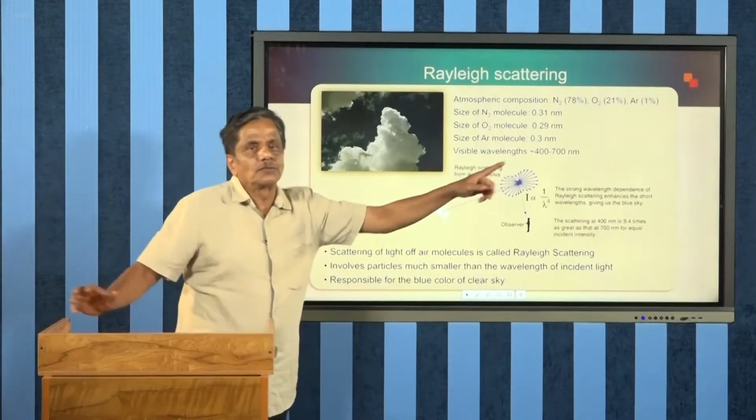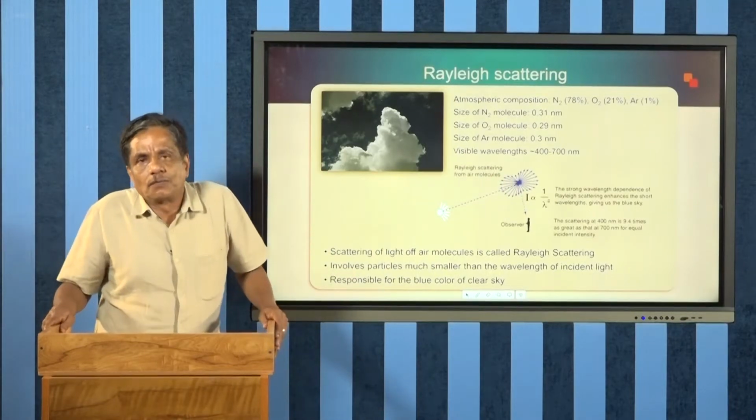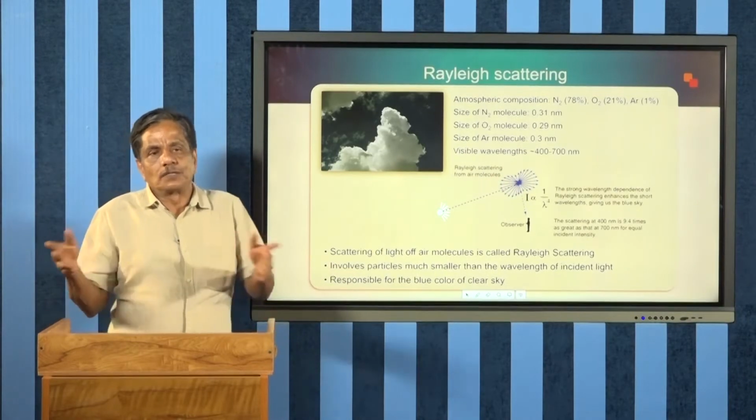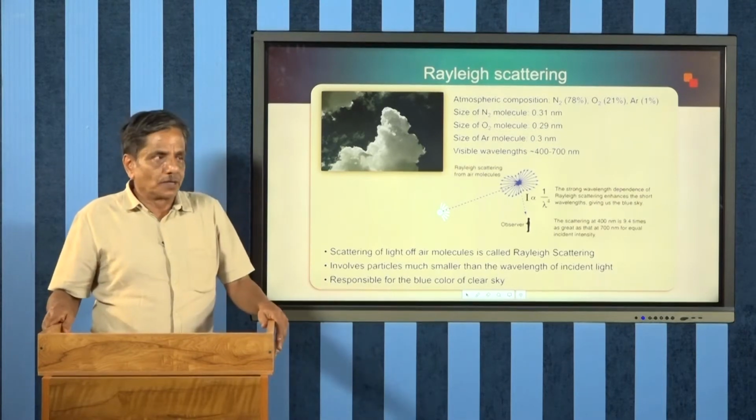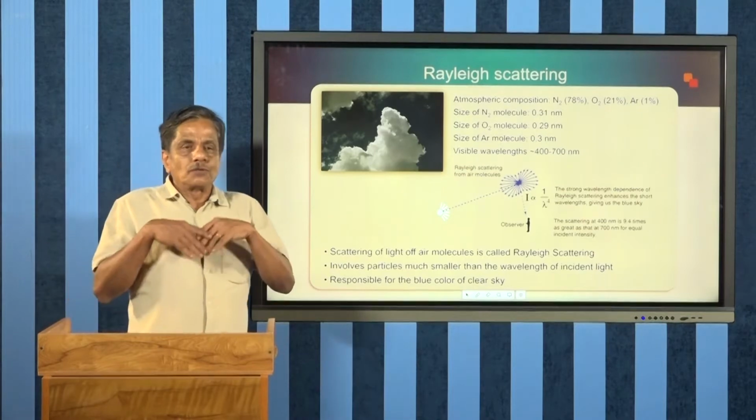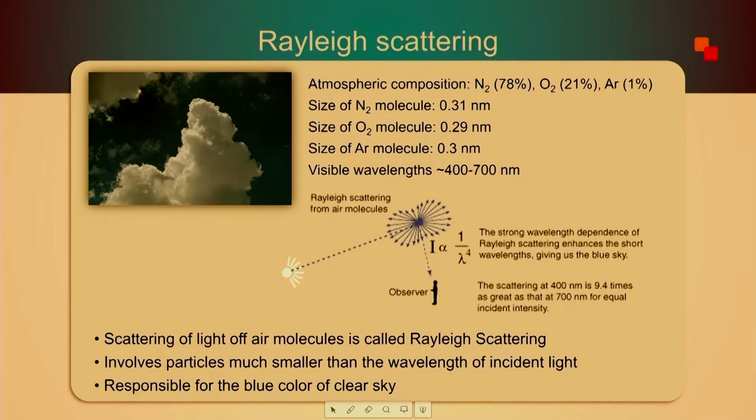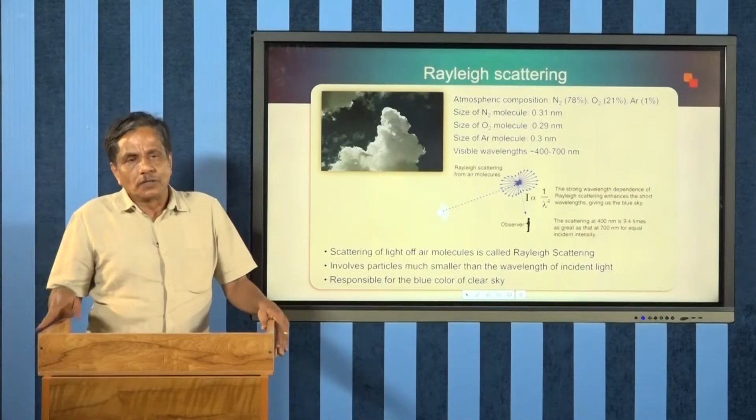This is Rayleigh scattering. In Rayleigh scattering the intensity of scattered light is 1 by lambda raised to 4, where lambda is the wavelength. Therefore it is inversely proportional to the 4th power of the wavelength, meaning more light will be scattered at lower wavelengths. That is why the sky appears blue: the wavelength of blue is less, so it has a tendency to scatter more.